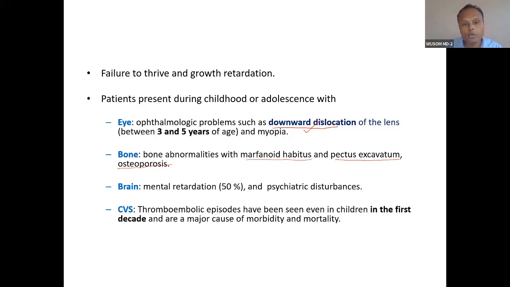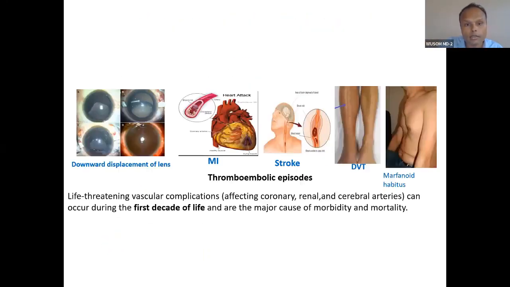So in the brain, what will happen? Mental retardation is associated with the brain, along with psychiatric behavioral changes and psychiatric disturbances. So this is related to bone, brain, eye, and then CBS. You can remember this mnemonic, or it is easy to remember through the picture.